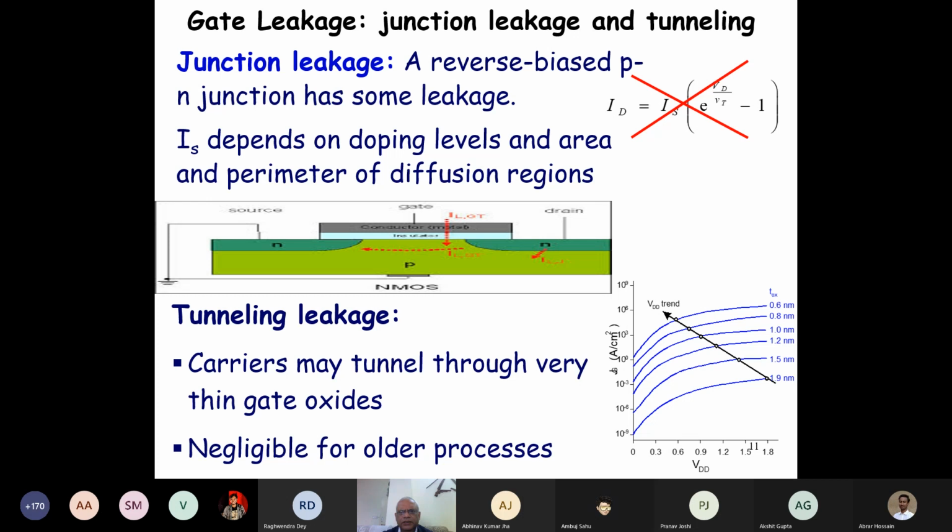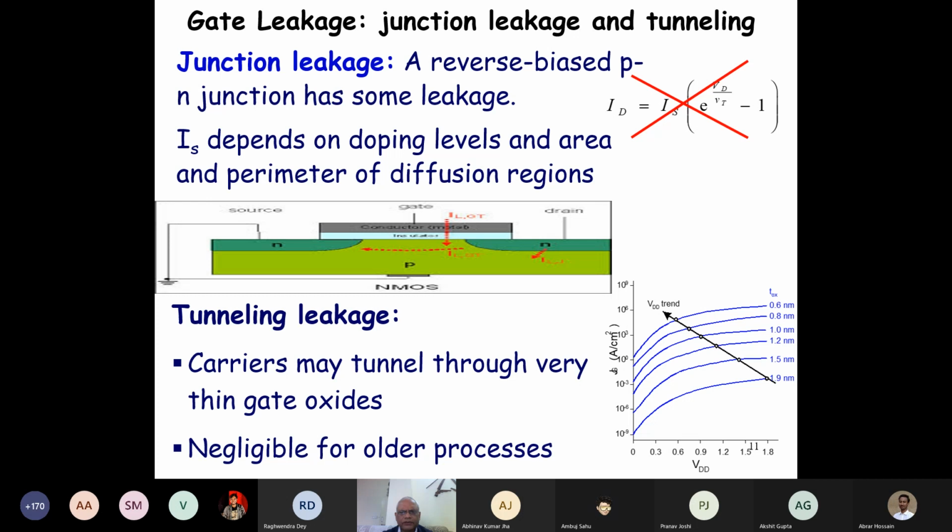This is the drain current, and then there is a leakage here. It depends on the doping level, area, and perimeter of the diffusion region. But the other component, which has increased year by year as we reduce the feature size, is the tunneling leakage.